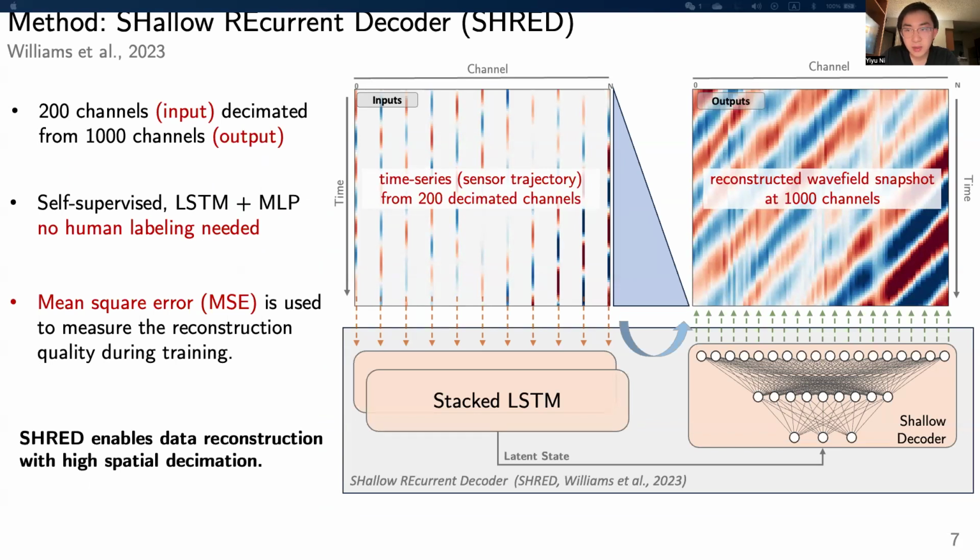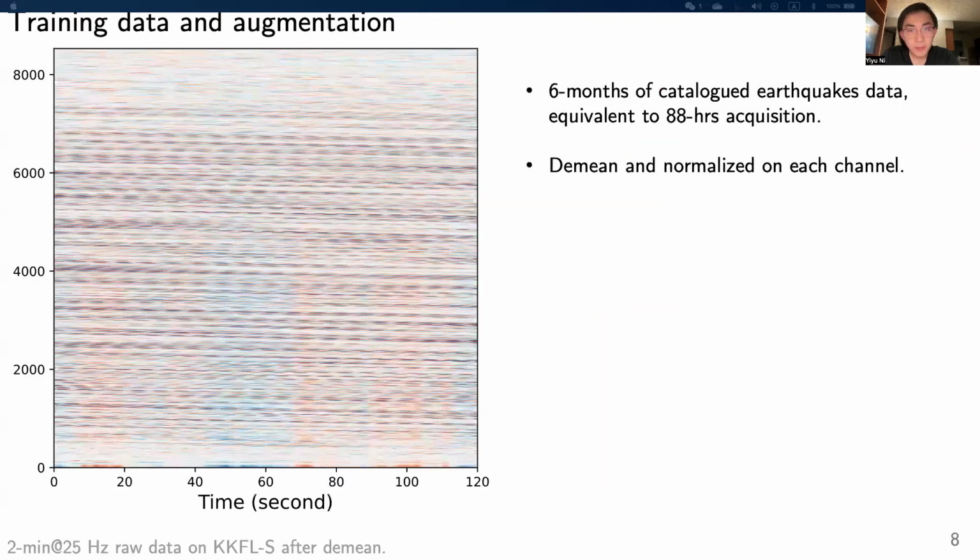So our model is self-supervised, so no human labeling is needed for training. We use mean square error to measure the difference between reconstruction and raw data during the training process. We use the six months of windowed data for model training, validating, and testing. This is equivalent to 88 hours of continuous data. Demeaning and normalization are performed on each channel as a pre-processing step.